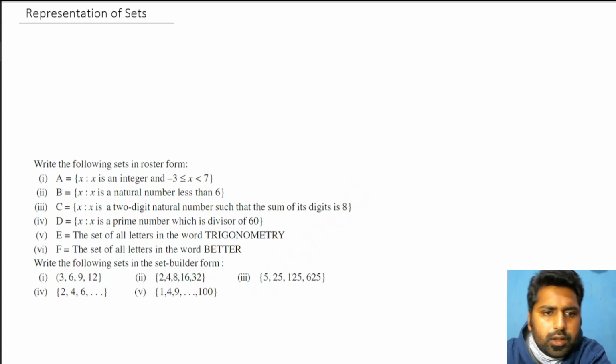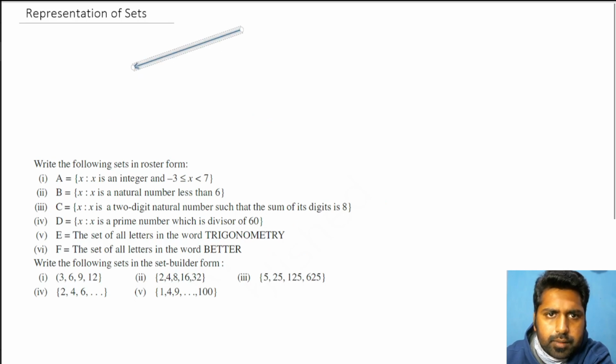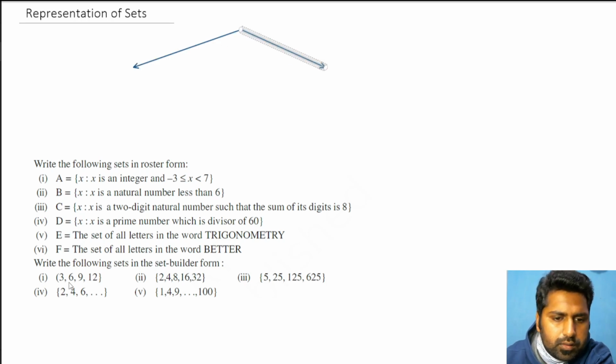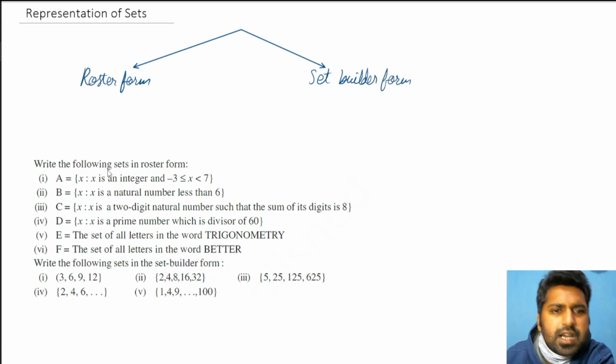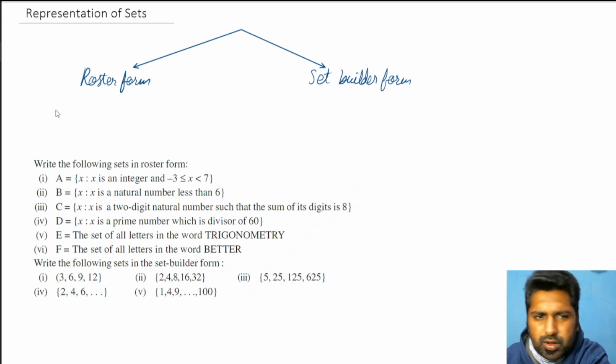Representation of set. Basically there are 2 categories. One is roster form, one is set builder form. First I'll talk about roster form. Roster form is the simplest one of all.